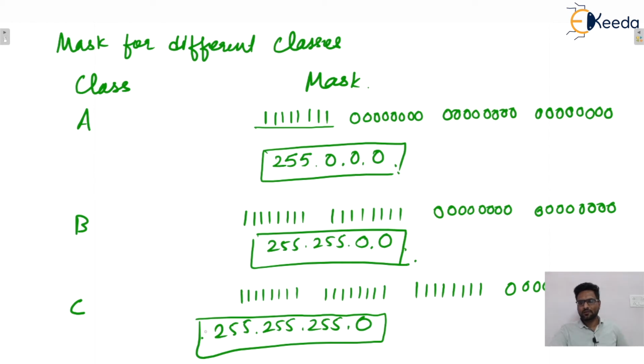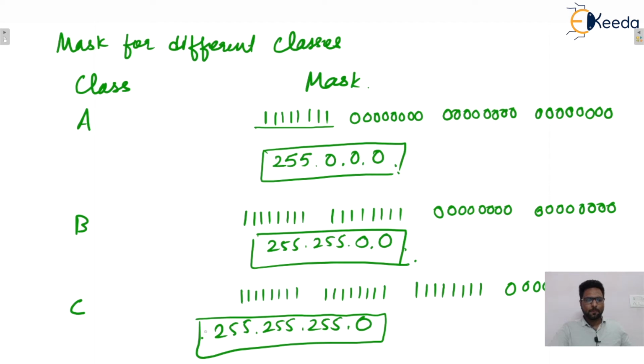I hope this one is clear to everyone. In class D, there is no concept of network ID and host ID, and class E is reserved for future uses, that is not used. So for class D there is no mask, because there is no classification in network ID and host ID. Also, class D is used for multicasting purposes, so we'll see it later.